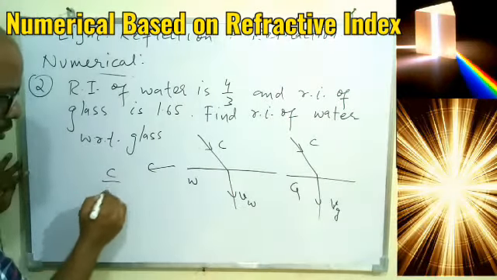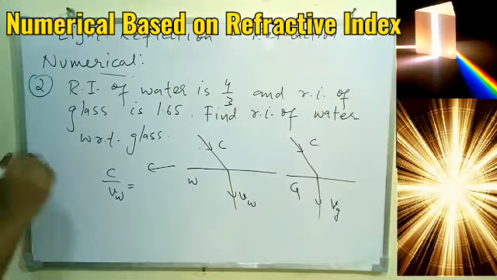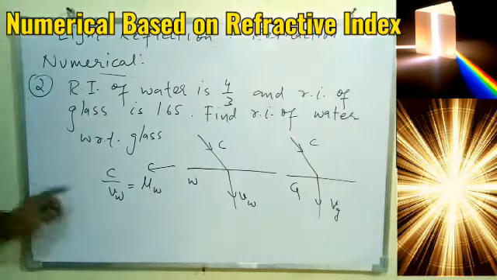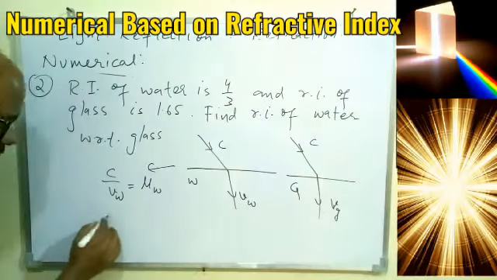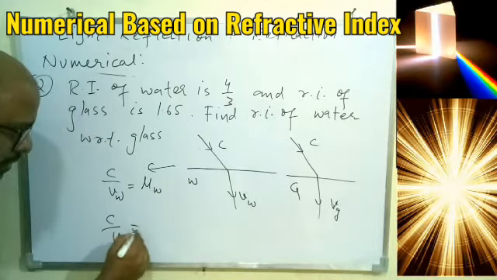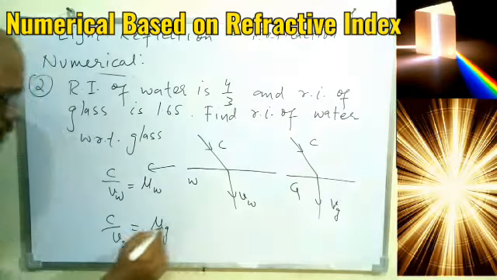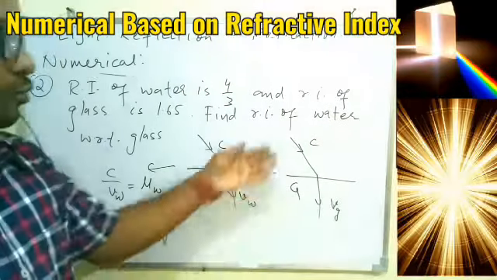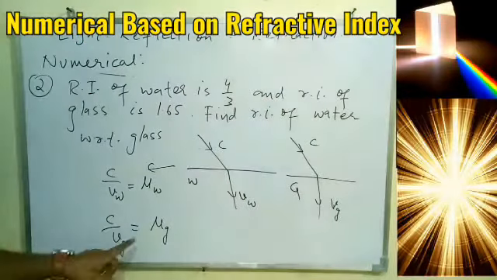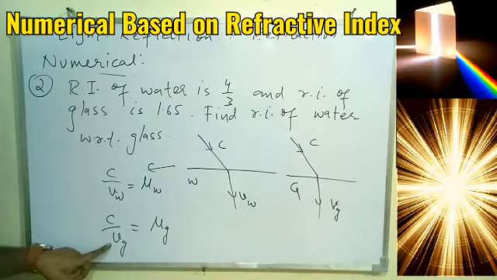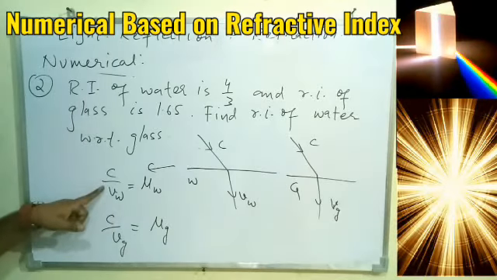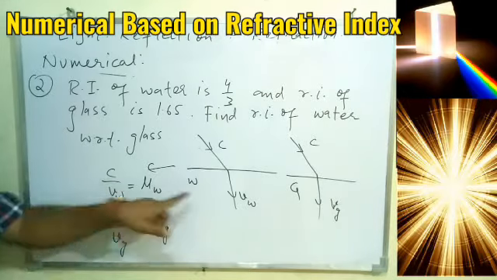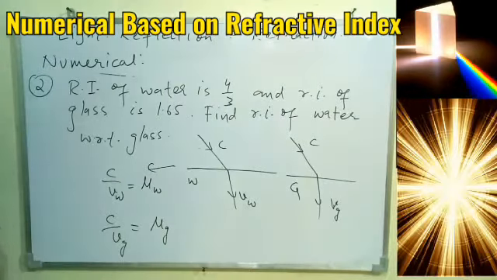For this one, C upon Vw will be the refractive index of water, that is absolute refractive index. For this one, C upon Vg will be refractive index of glass, that is absolute. So from this we understood absolute refractive index of glass will be C upon Vg, where Vg is the speed of light in glass, and absolute refractive index of water will be C upon Vw, where Vw is the speed of light in water, C the speed of light in vacuum. This we understood.